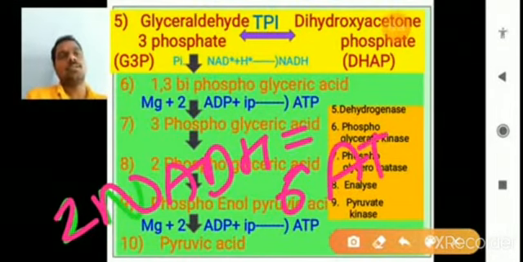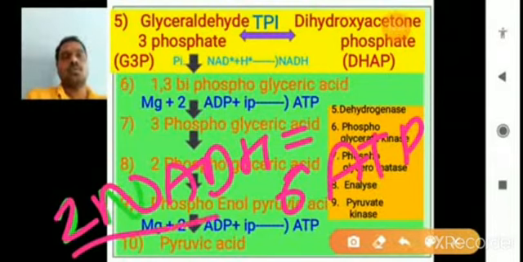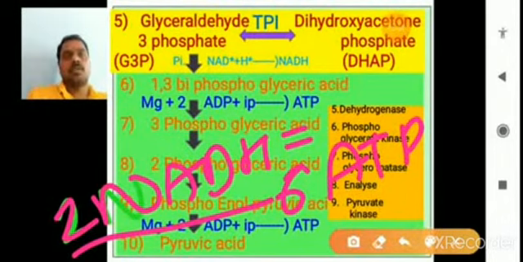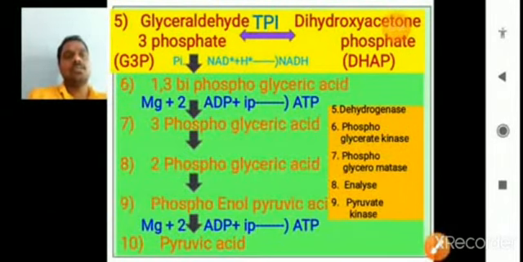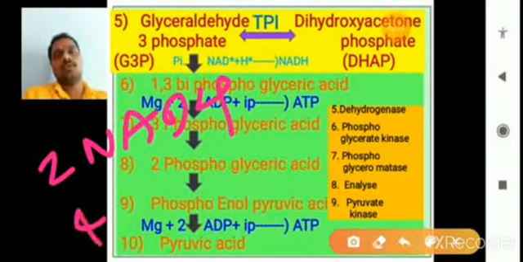One NADH produces 3 ATPs, and there are 2 NADHs, so 6 ATPs are produced. But that is another matter. In the glycolysis, 2 NADHs are produced and 4 ATPs are produced.